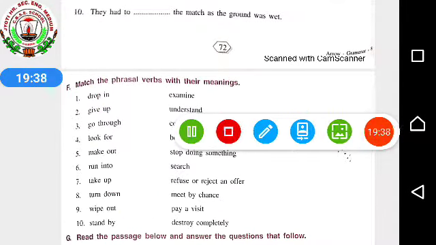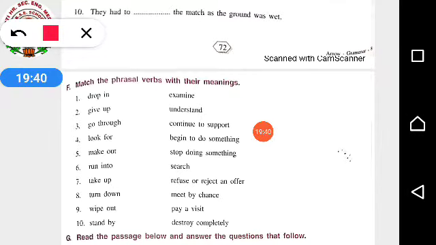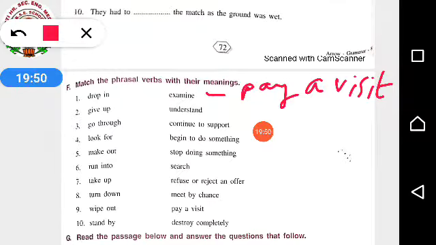What you have to do is that you just have to select the correct answer like drop in. Drop in's correct answer is pay a visit. So you have to read the question and write down the correct answer at the side of it. Understood? In this way, this will be termed as homework and you have to do by yourself because it is just a matching.